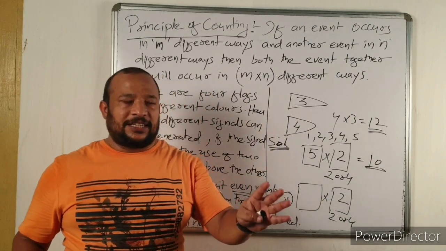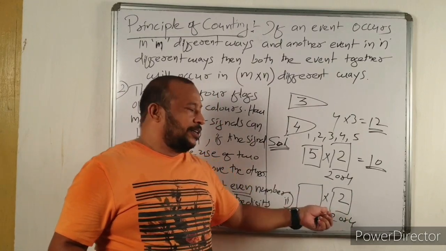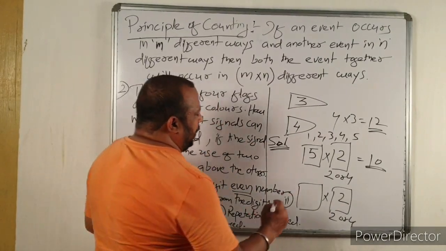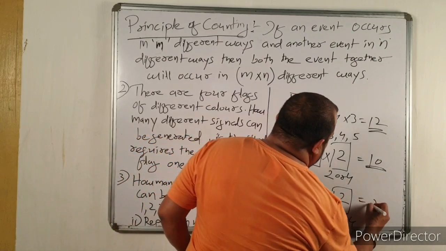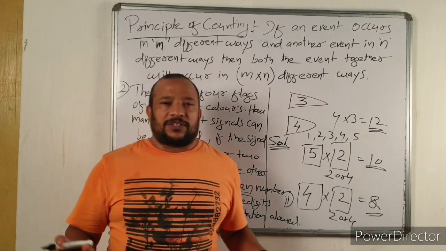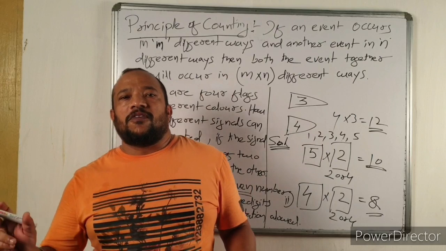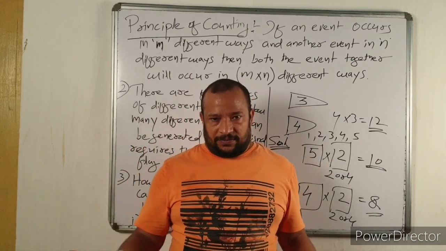So out of 5 digits, you have to subtract 1 digit because that 1 digit is already used. So this box can be filled in 4 different ways. Total 4 into 2, 8. 8 even numbers you can make out of the digits 1, 2, 3, 4, 5 when repetition is not allowed.